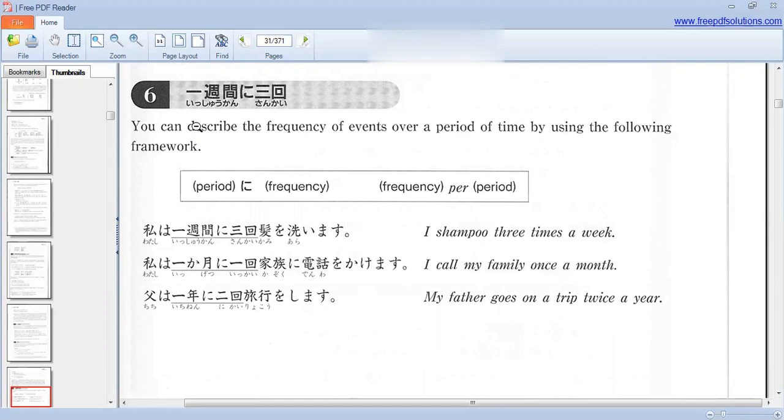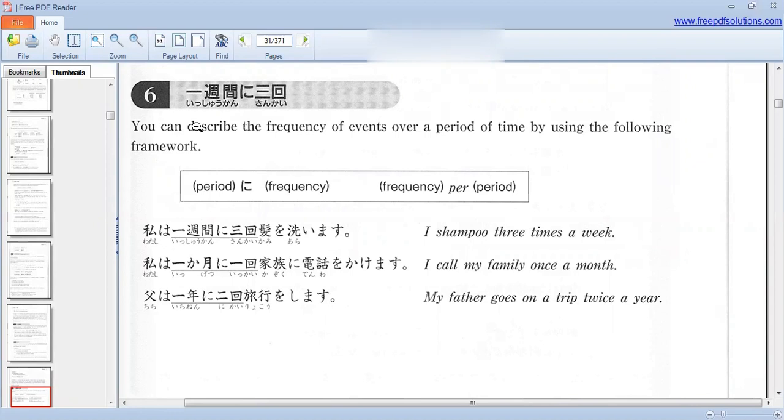So, the last one. Isshuukan ni sankai. For one week, three times. You can describe the frequency of events over a period of time by using the following framework. For the period, we have to use ni. Ni for frequency of period. Let's see the example. Watashi wa isshuukan ni sankai kami o araimasu. I shampoo three times a week.